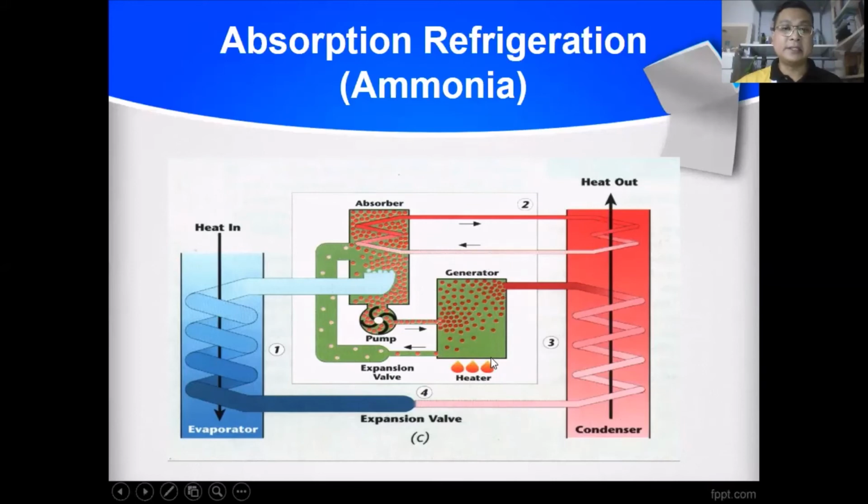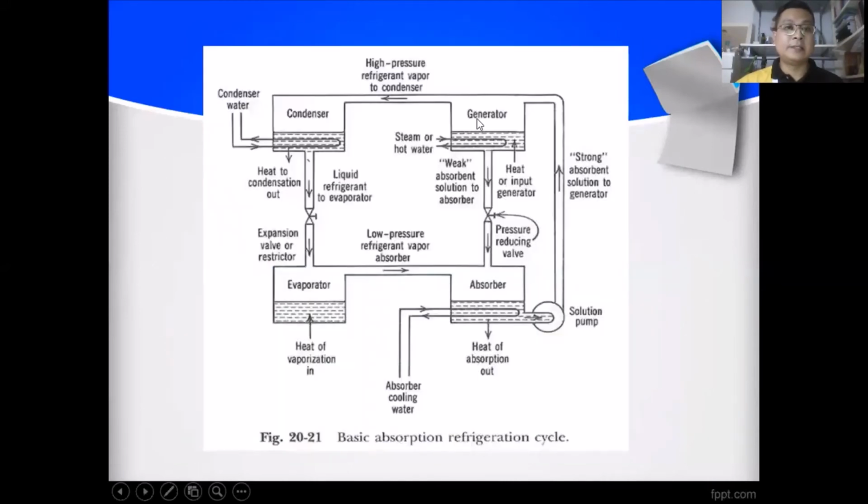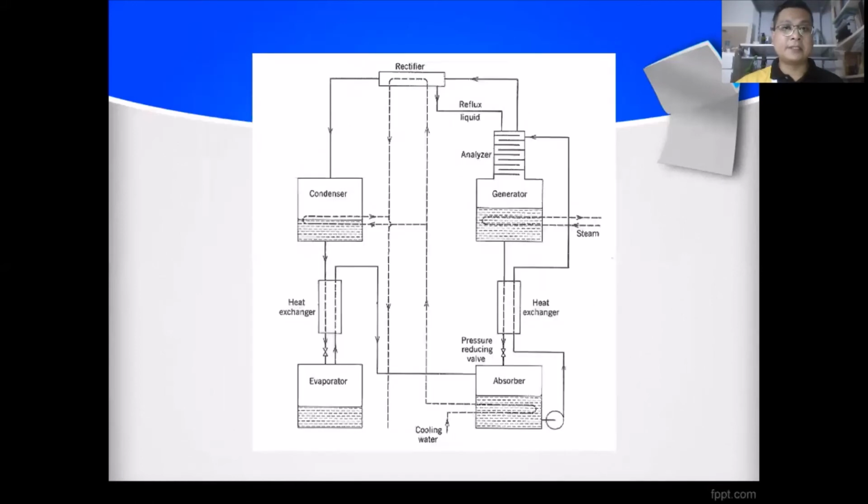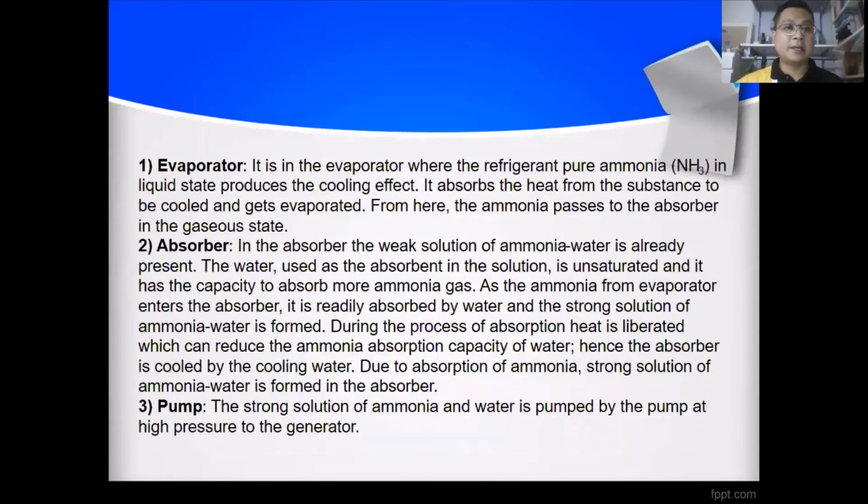The generator you can see here in the middle of the figure. Okay, same. You can see by yourself, the same structure of the refrigerator system.